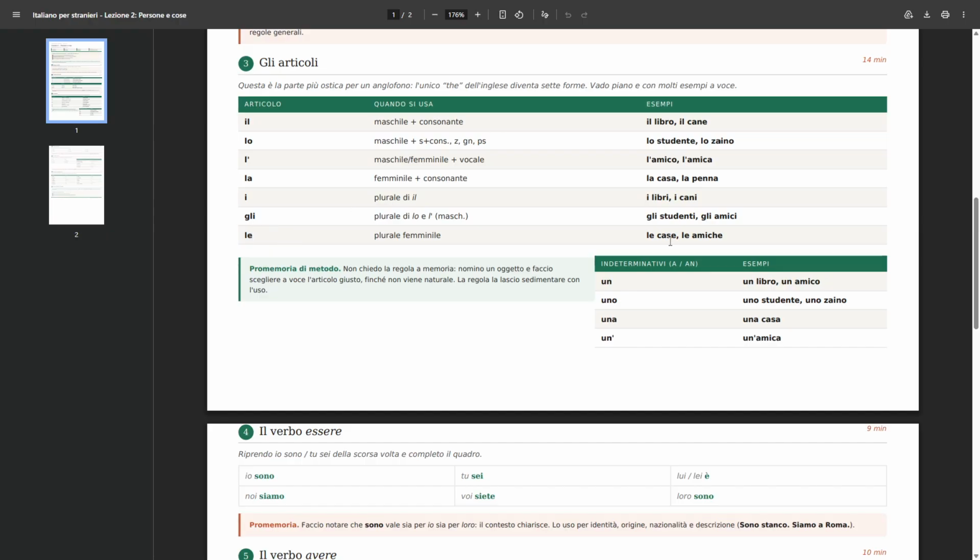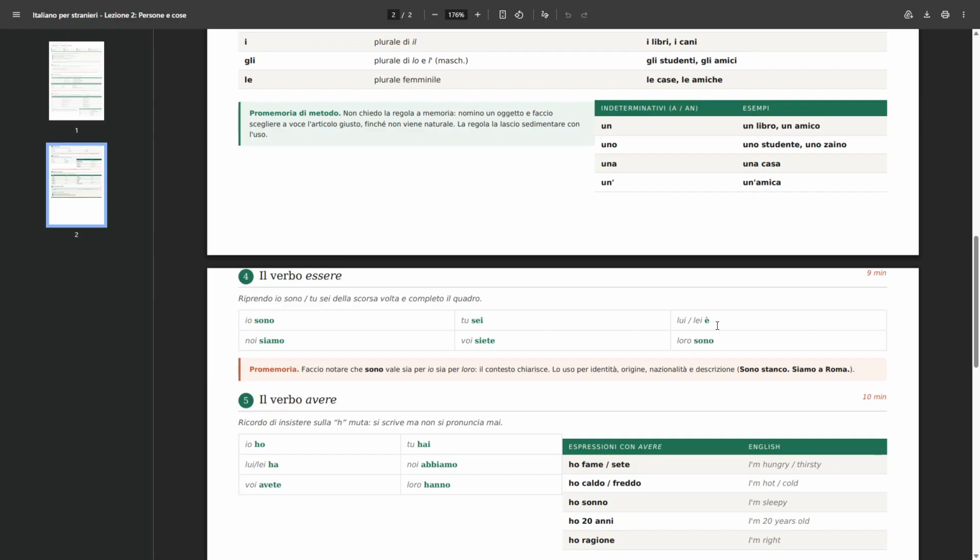So, le case, the houses, the homes. Le amiche, the female friends. We use here this H to keep the K sound because, I don't know if you remember from the last lesson, but if we took away this H here, it would be pronounced differently. It would be pronounced as ch, so amiche. That doesn't sound right to an Italian ear, so we have put here this H, so it maintains that K sound. Okay. Then we have undetermined articles, indeterminativi.